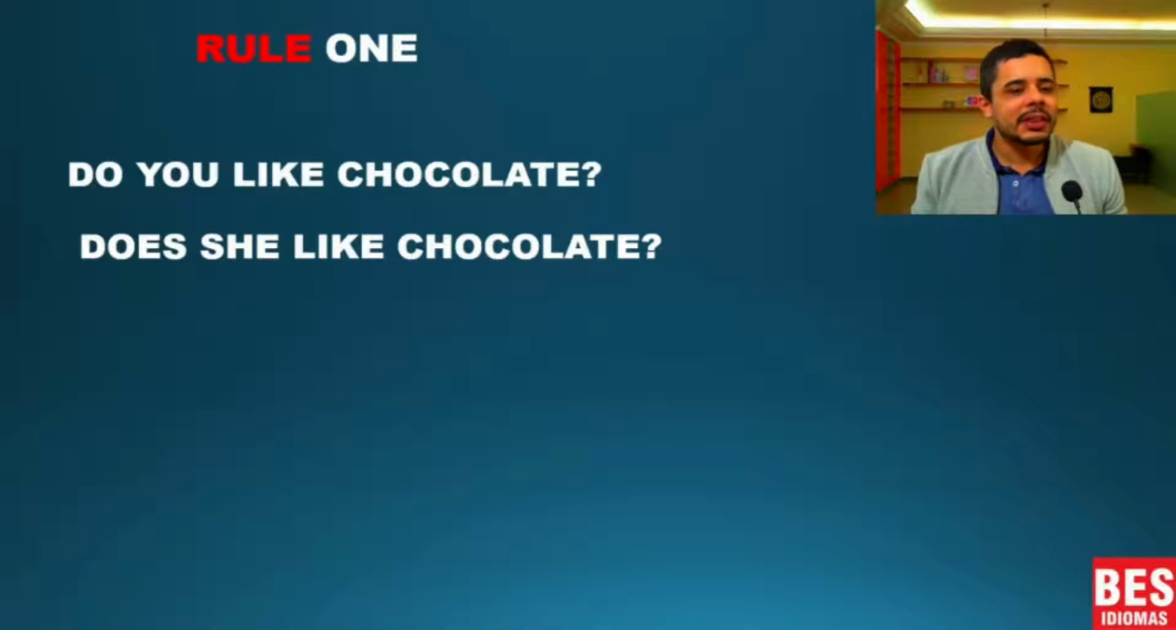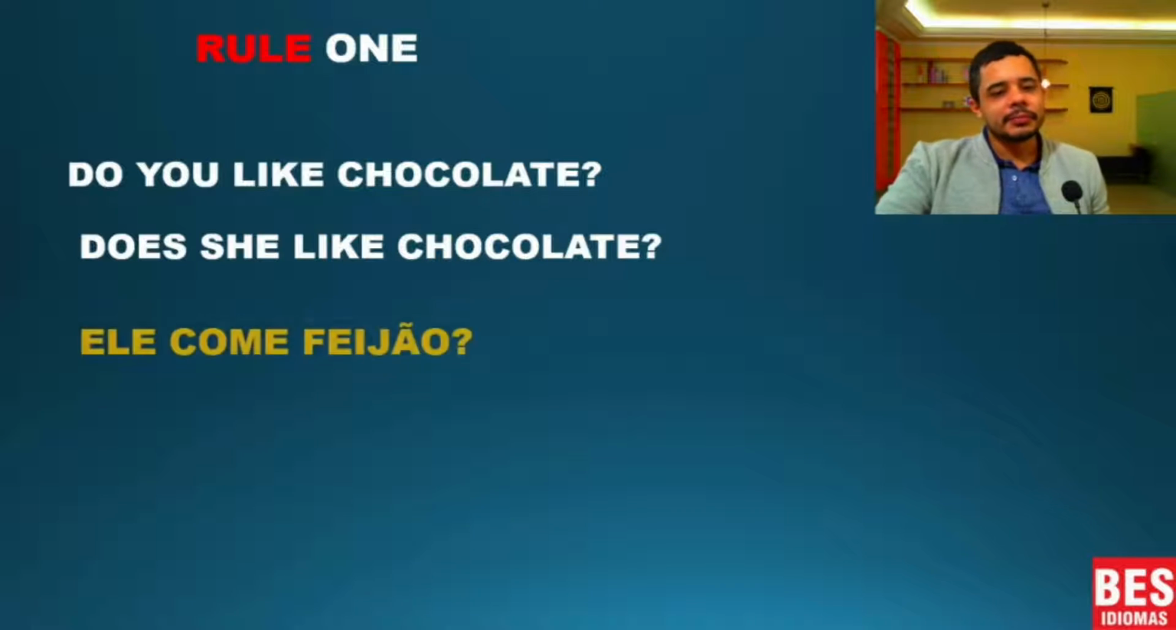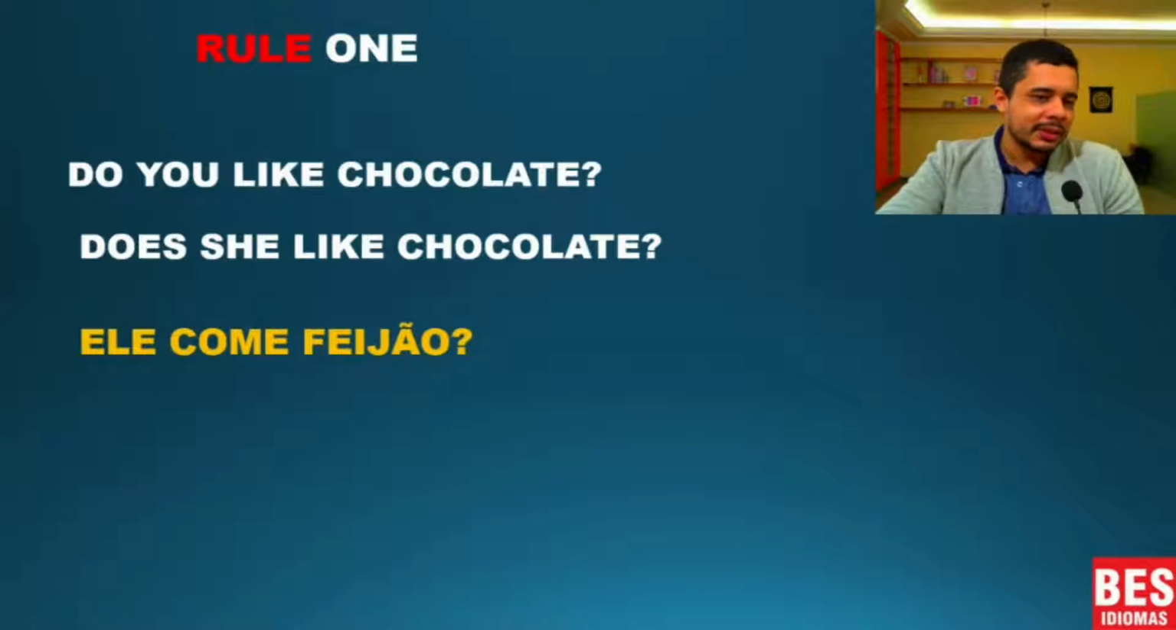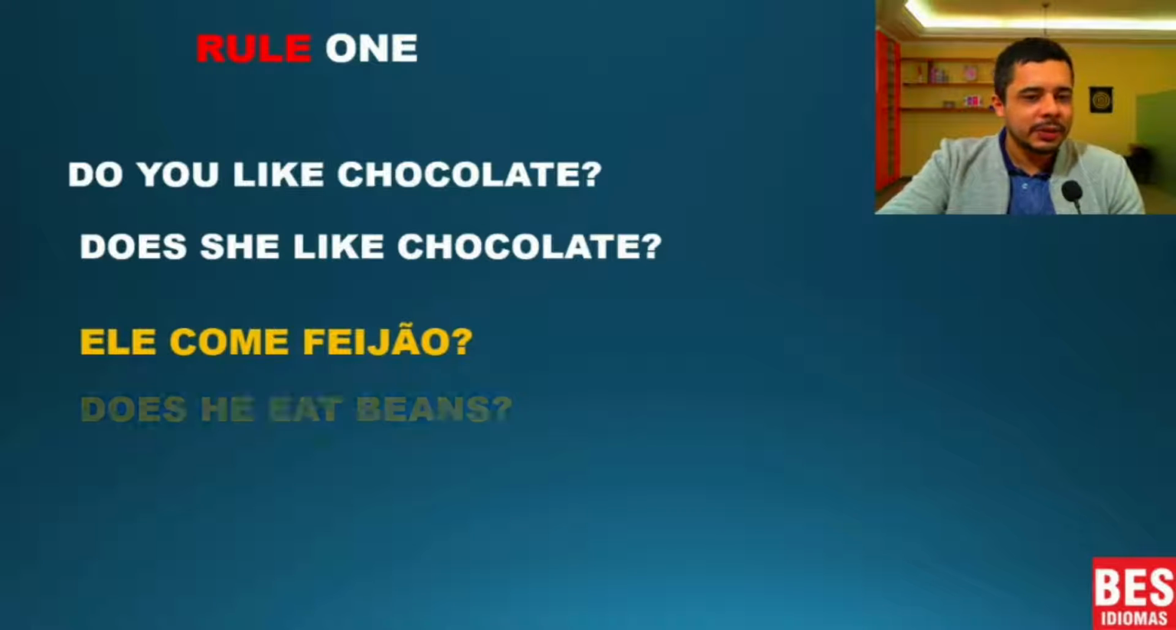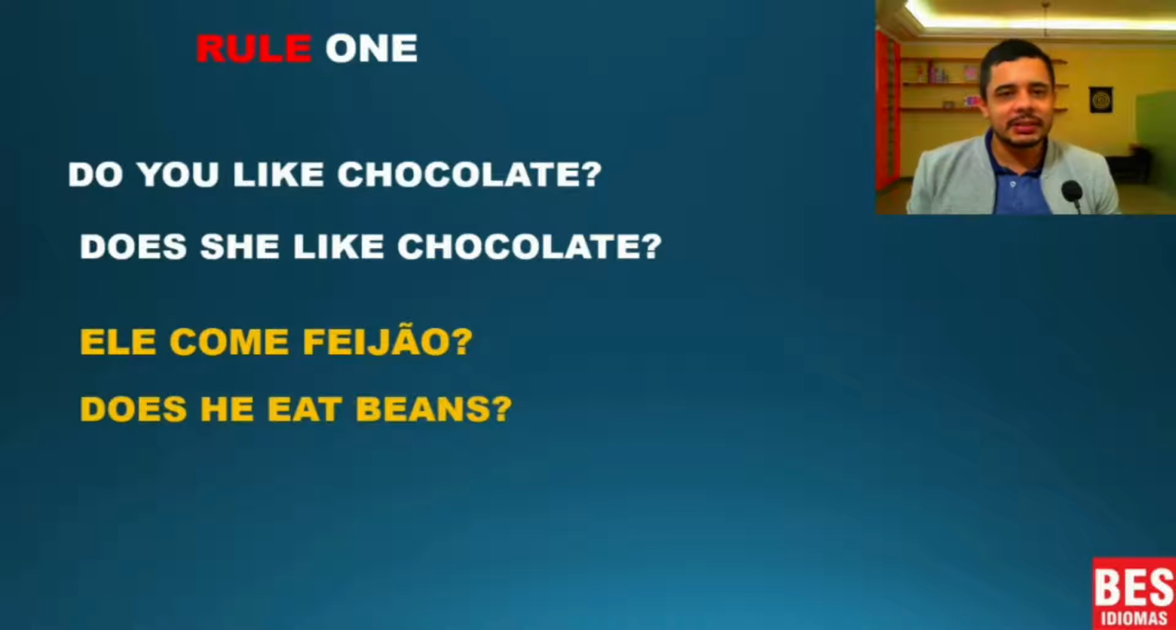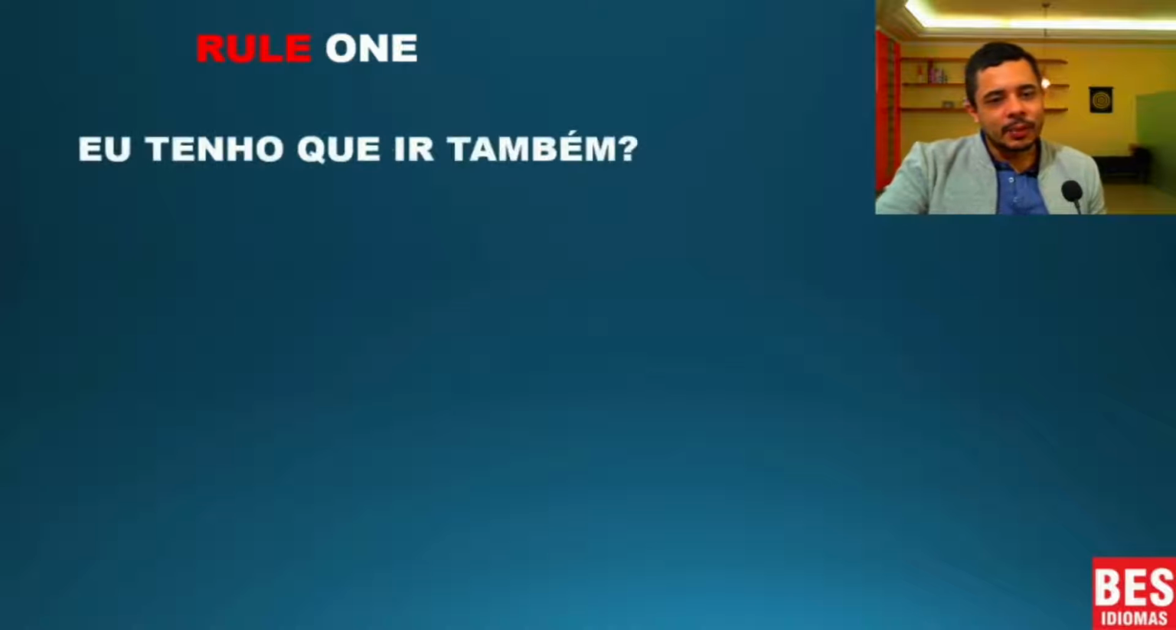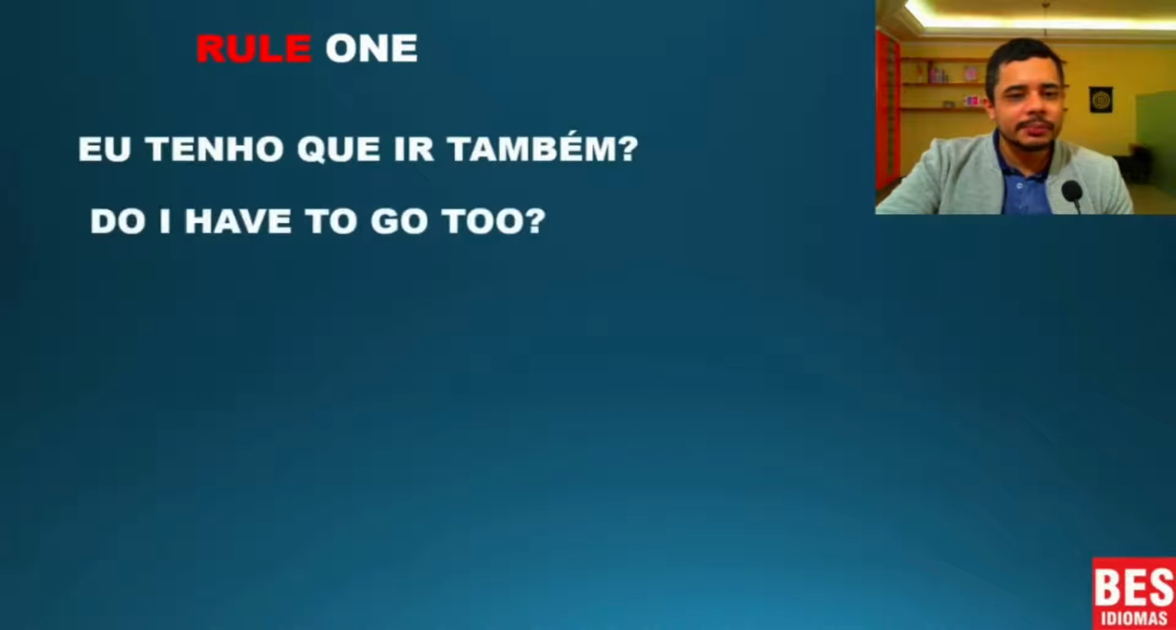So the first sentence, do you like chocolate? The second one, does she like chocolate? That's the difference between do and does. Does is for he, she, or it. Remember this. The translation of this sentence, "Ele come feijão?" is "Does he eat beans?" Here I use does because the pronoun is he.